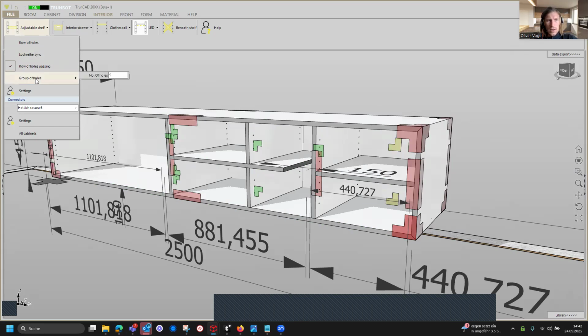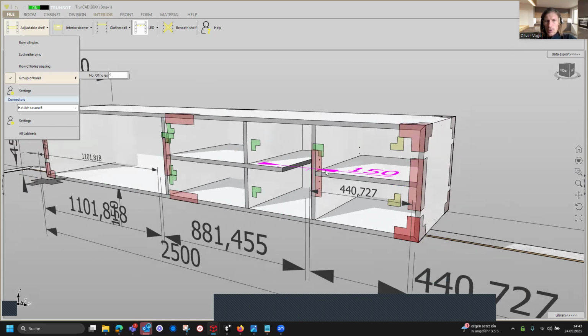If we don't want to have it, we click here group of holes, and then we just get holes if we have an adjustable shelf, like here in the right area. And here you can change the number of the holes for the group of holes, like 3 or 7. You see here we are getting more holes. In this case we keep 5 holes, and that is it.